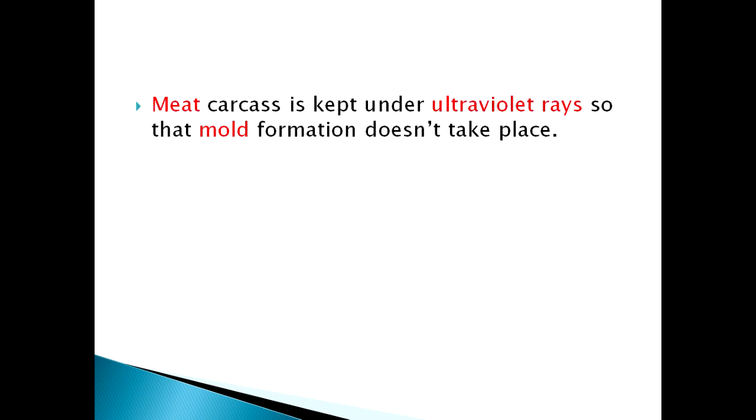So please note that proteins are held in a colloidal state in a water system, and fats are held in an emulsion state. So the next point: the meat is kept under UV rays, I mean ultraviolet rays, so that mold formation doesn't take place. That is a sort of preservation of meat. What they do is keep that under UV rays so that mold formation doesn't take place. The UV rays kill some sorts of microorganisms, and they inhibit the growth of certain types of molds. That is why the meat is kept under UV rays for the purpose of preservation. The thing you need to notice here is UV rays.